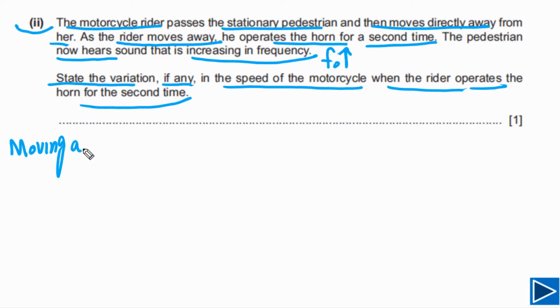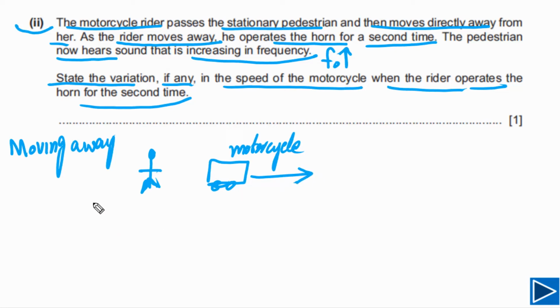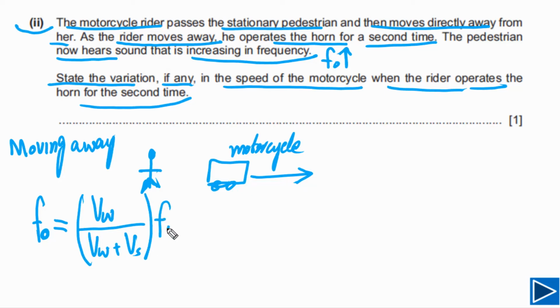So simply we can write down, first of all, source is moving away. Means the observer is standing here, observer is at rest, and the source is moving away. So this is our motorcycle that is moving away, and the motorcycle is the source. Now we need to understand how we can write down Doppler effect for a moving source that is moving away from a stationary observer. So observed frequency in this case will be speed of the wave divided by speed of the wave plus speed of the source, and this has to be multiplied with frequency of the source.